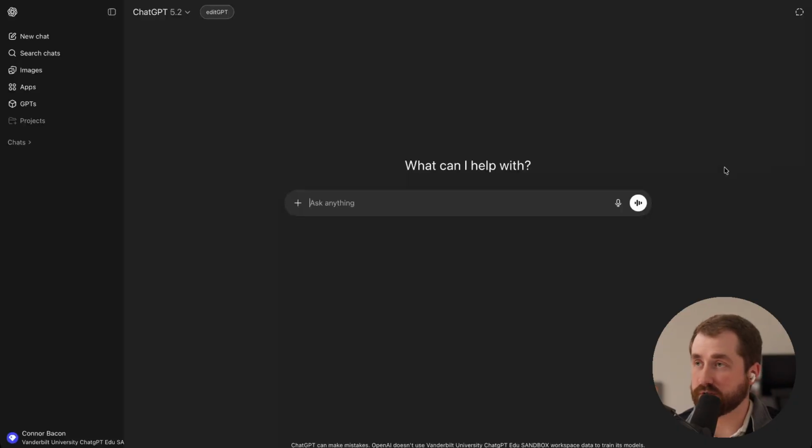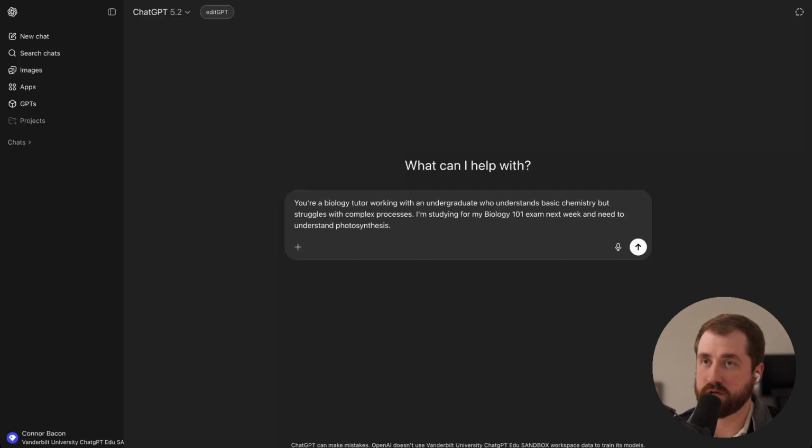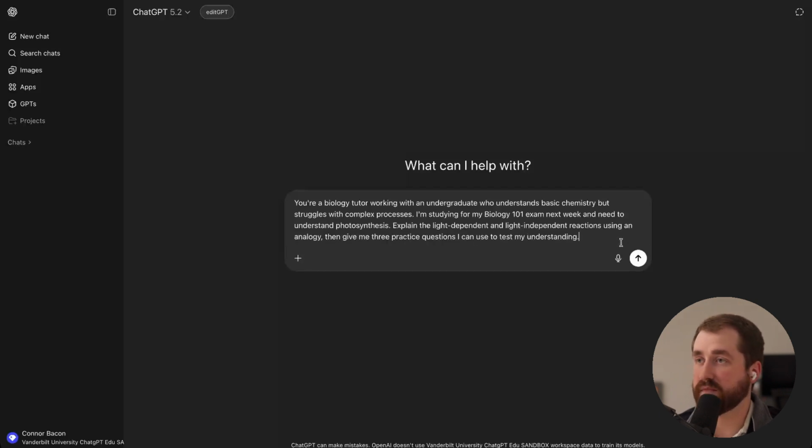So what does this look like in action? Let's go back to our original prompt about photosynthesis. Let's attribute a role. Here we can say, you are a biology tutor working with an undergraduate who understands basic chemistry but struggles with complex processes. Then we can add context. I'm studying for my Biology 101 exam next week and need to understand photosynthesis. Here, we'll give it a task: explain the light-dependent and light-independent reactions using an analogy, and then give me 3 practice questions I can use to test my understanding.